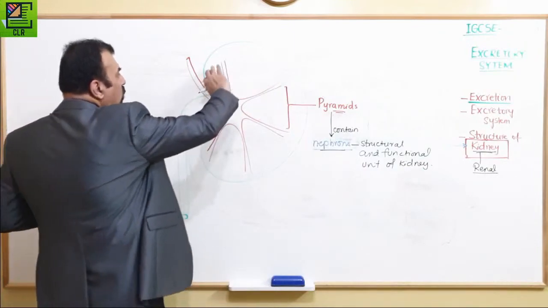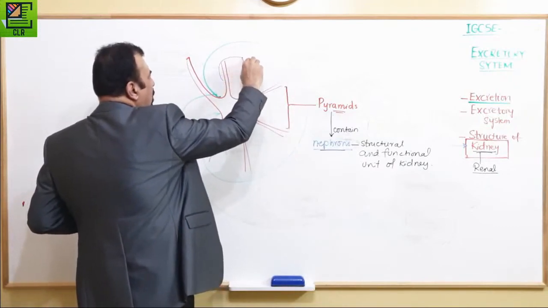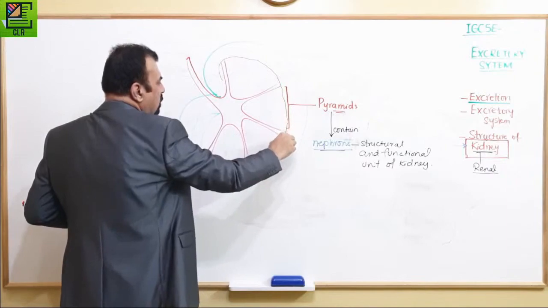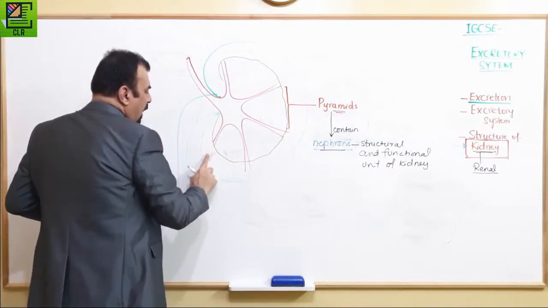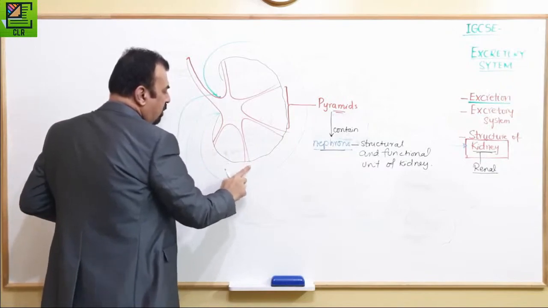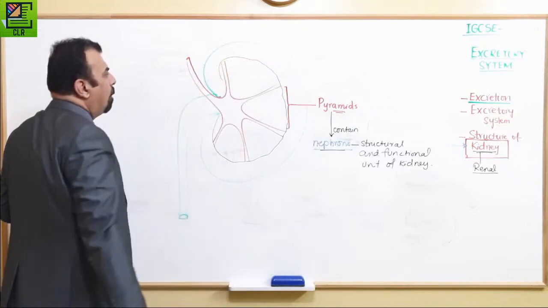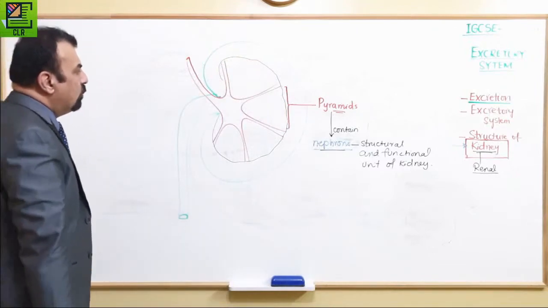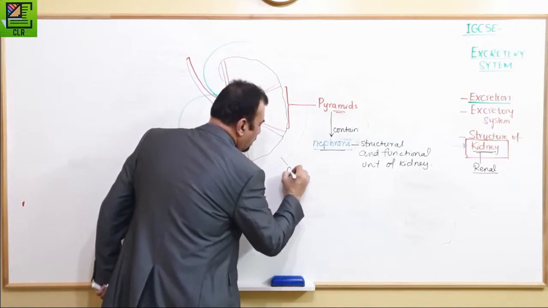The outer edge is comparatively darker in color. Like this section, you can draw a boundary to separate it from here. This outer edge is called the cortex.